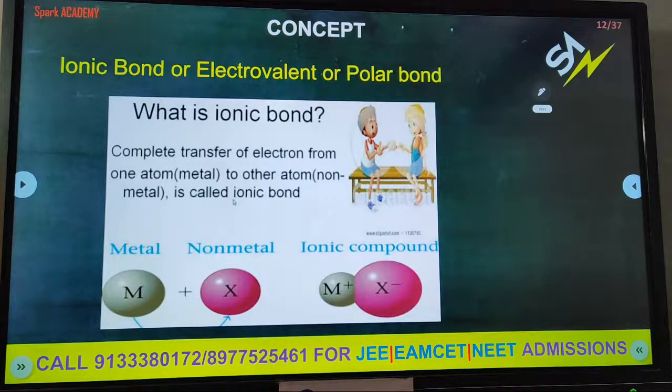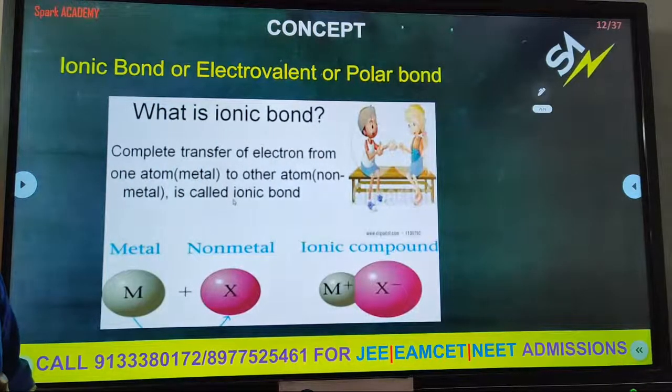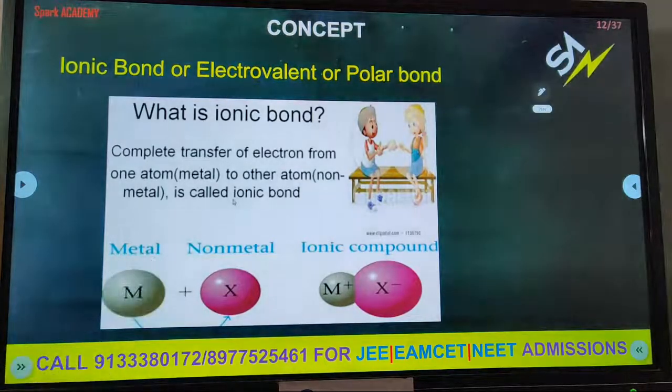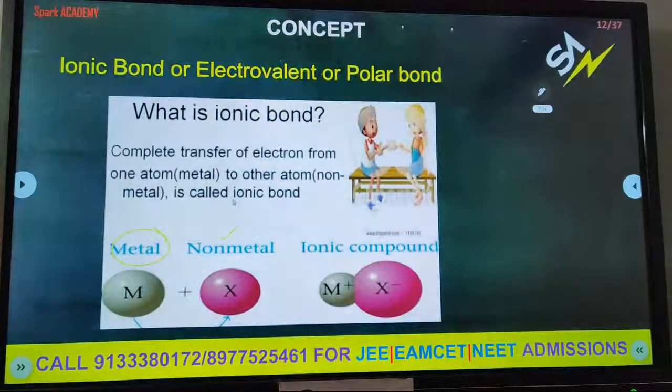What are the other names of the ionic bond? Ionic bond is also called electrovalent bond or polar bond. What is polarity? Polarity means ionic nature. Now what is an ionic bond? It is the complete transfer of electrons from one atom to another atom. When transfer of electrons from one atom to another is possible, one element loses electrons and the other gains electrons. So what is the result?